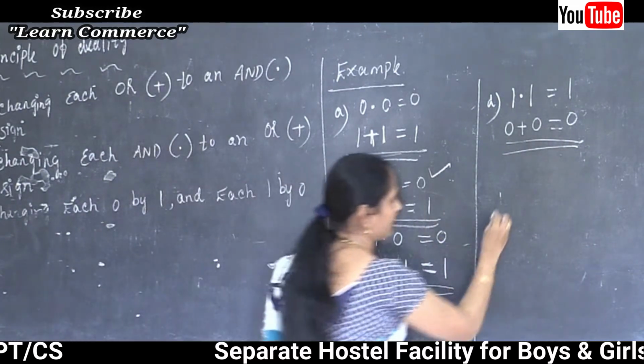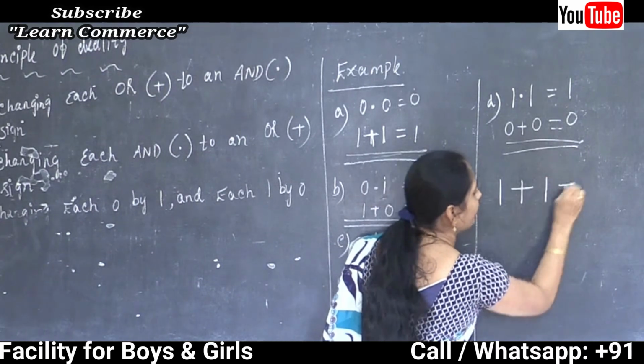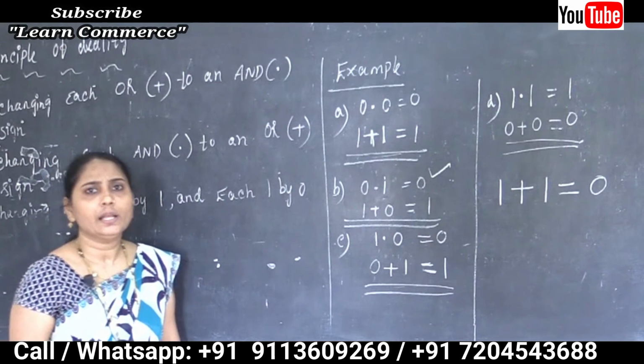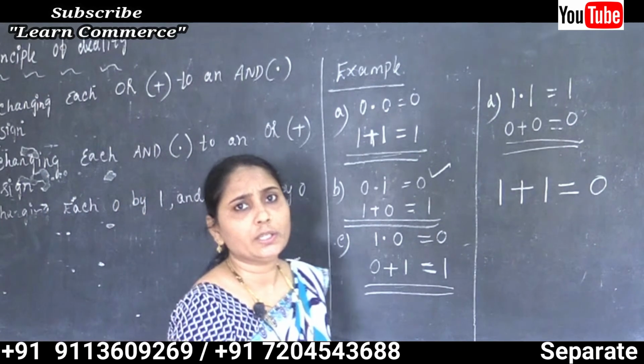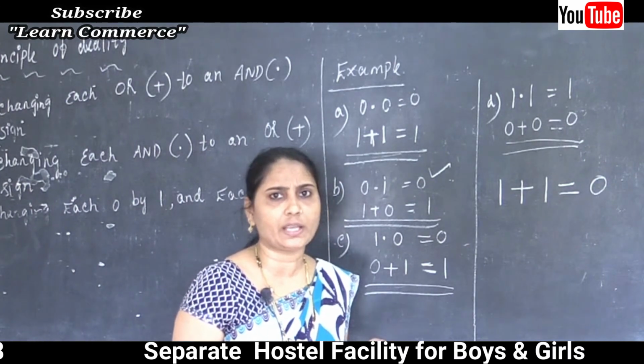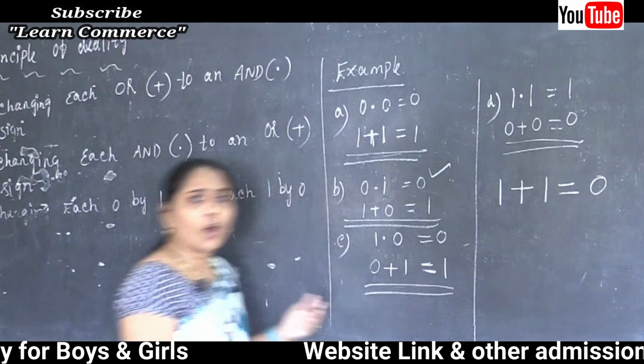Now the last example, maybe 1 plus 1 is equal to 0. It is just a question, it is not necessary that 1 plus 1 should show the value 1. It is just one question we are using for the principle of duality, to show how to change by using the rules.